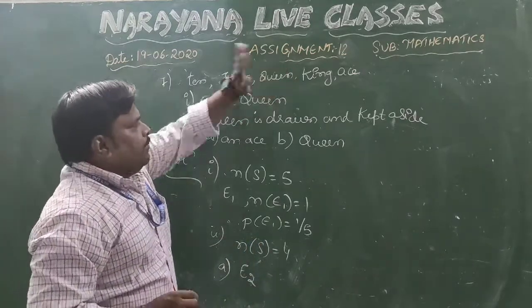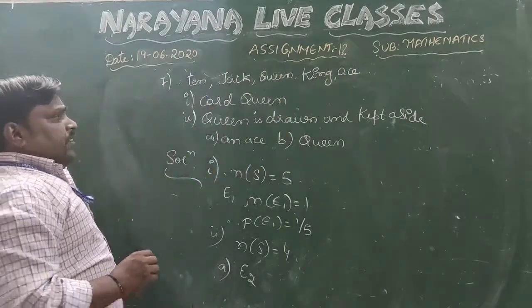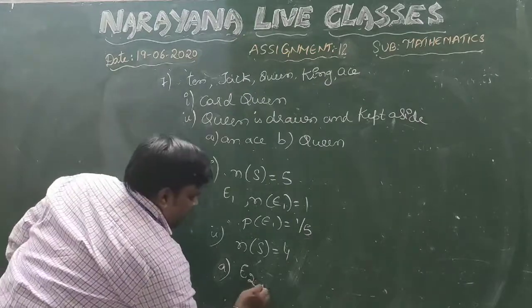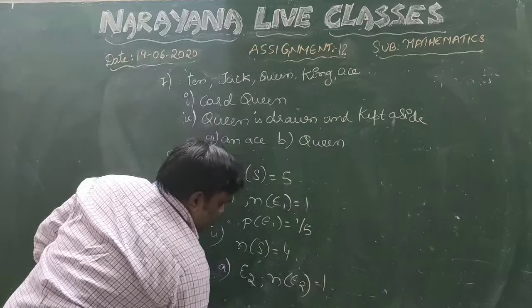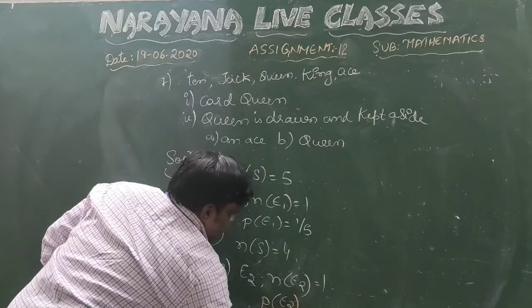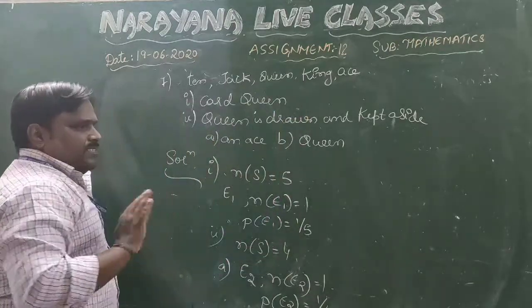Queen is not available here, so out of 4 cards we have to find the ace. There is 1 ace. Therefore, the probability is 1 by 4, not 5, because one card is already kept aside.